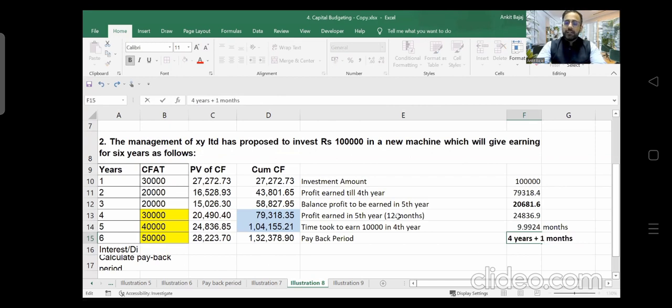Is this concept clear to you all? Is there anyone who is having a problem? Now I am giving you one question as homework, that is illustration 9. Illustration 9 is homework for you. And in the next lecture, we will start a new chapter, that is working capital management.